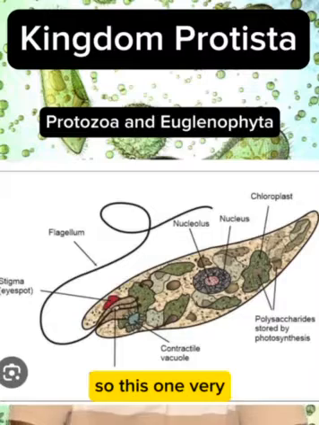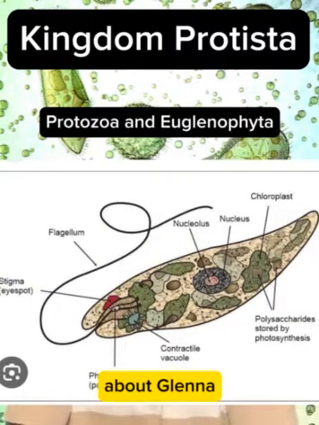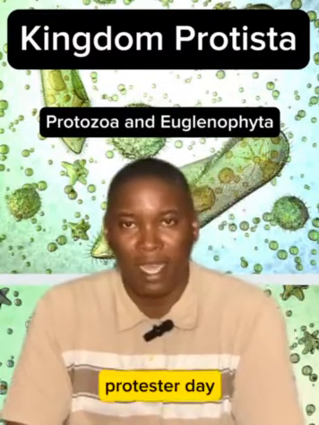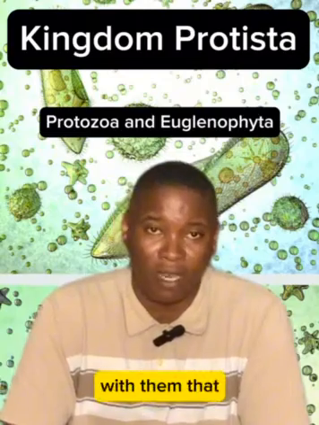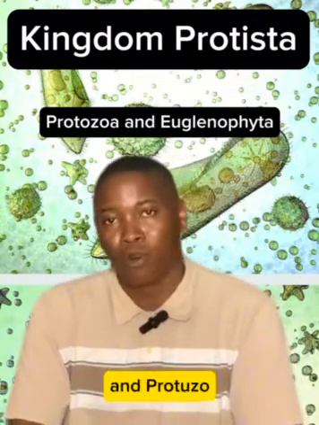So this one is very, very important, and that sums up the major things about Euglena. We cannot understand this whole kingdom Protista without knowing the four phyla under the kingdom Protista. We need to know the important ones, Euglenophyta and Protozoa.